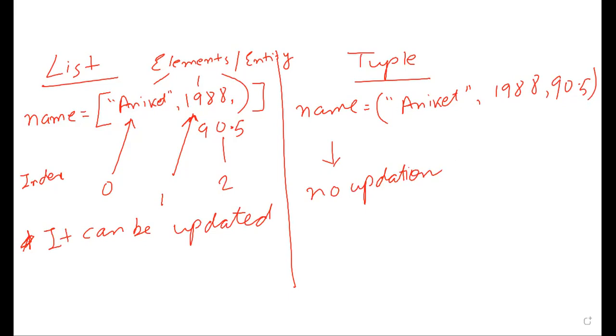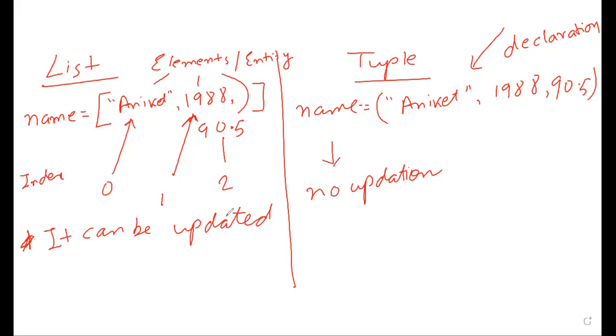So the question will compulsorily come in the exam. What is the difference between list and tuple? The elements of list can be updated, but the elements of tuple once declared can't be updated. What we are doing now, name equal to this much, this is known as declaration. Please keep in mind, this question will 100% come in the exam.